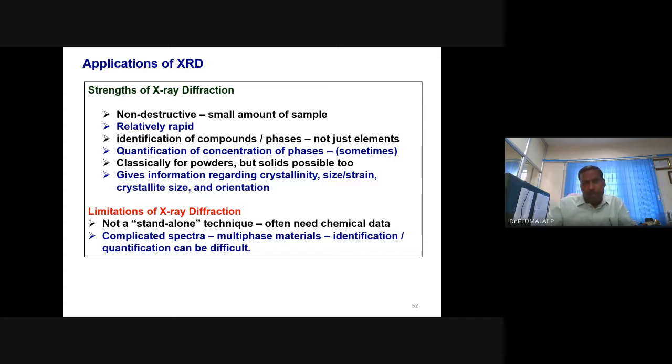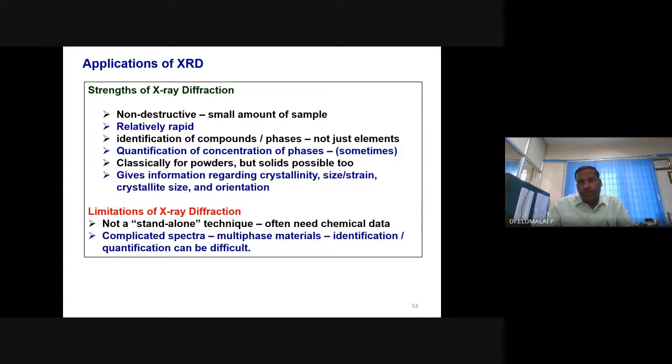It is possible to distinguish rutile, anatase and brookite. It is possible to distinguish graphene, graphite, carbon nanotube, diamond. It is possible to distinguish in a mixture of carbon and titanium oxide; you will get a titanium oxide peak and a carbon peak. It is possible to quantify different phases sometimes.